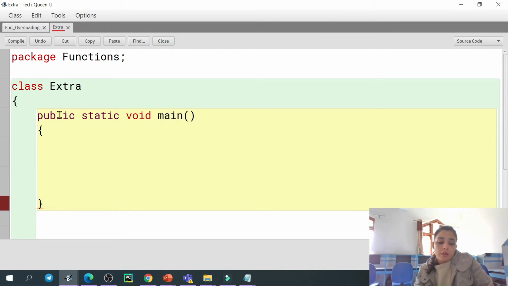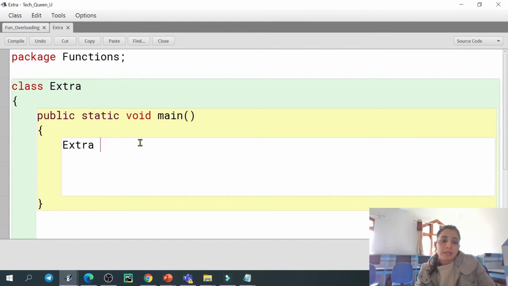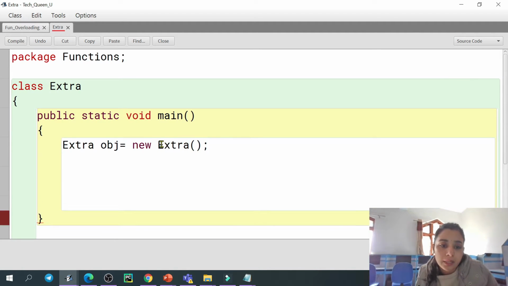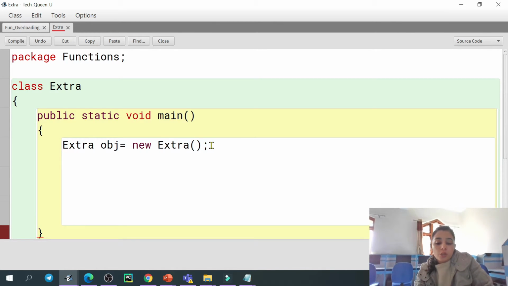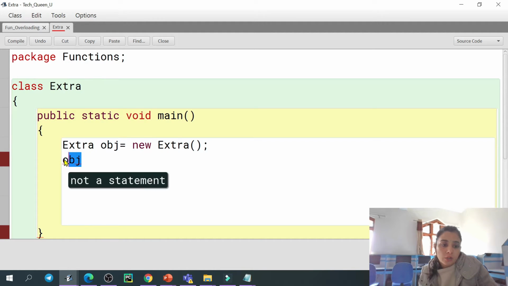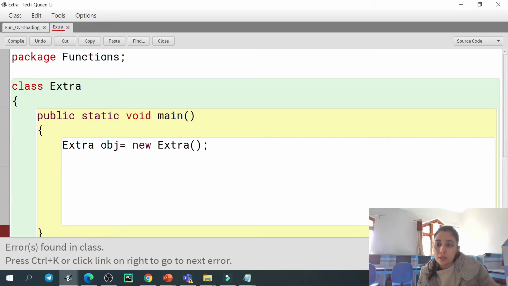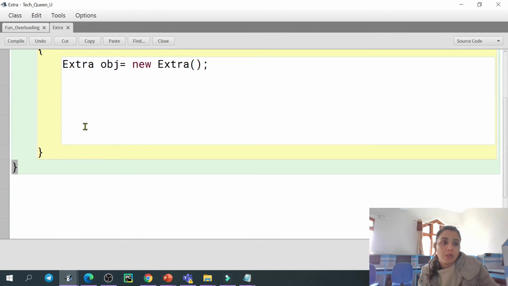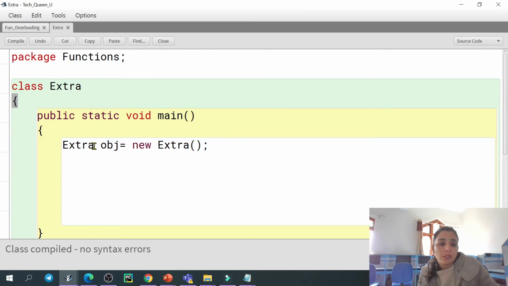In the main method, if I am creating the object of this class, for that we have to use the class name, and here I give any name you like, and new is an operator. With the help of new it is able to allocate the memory. Next we have to give the class name again; that is usually the constructor call. Constructor is our next chapter, and I will tell you exactly what it is there. So this is how we have created the object.